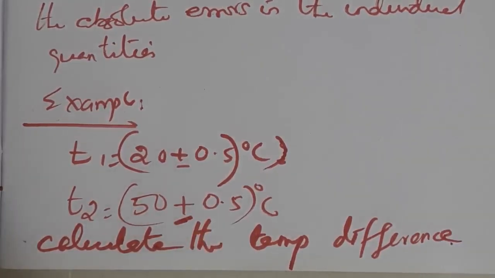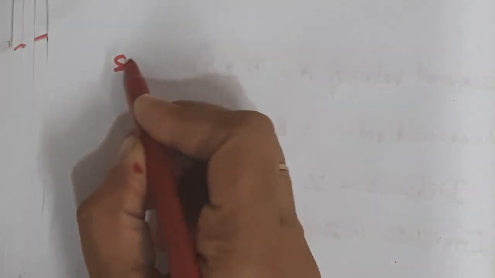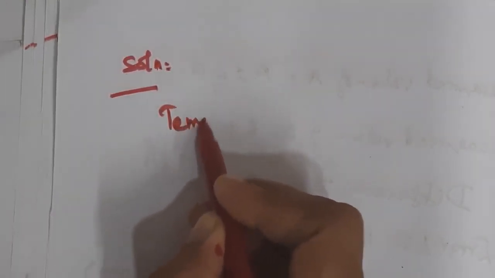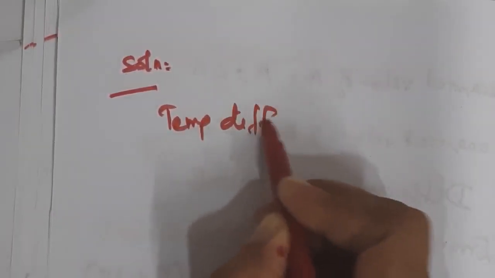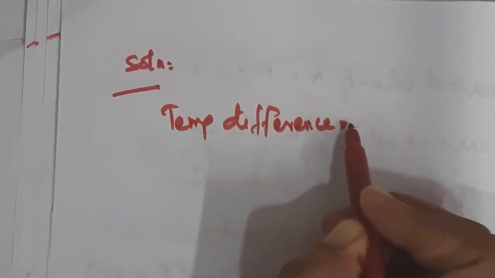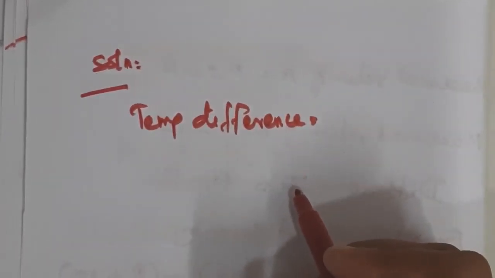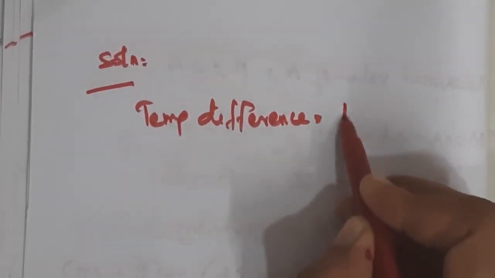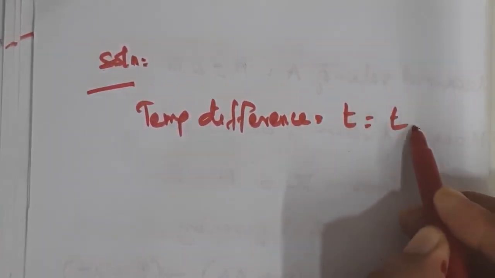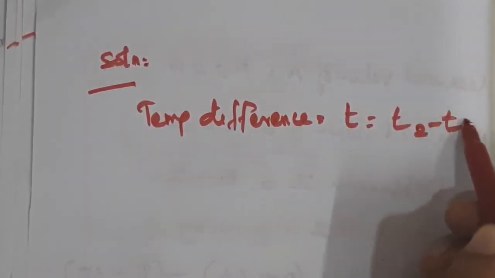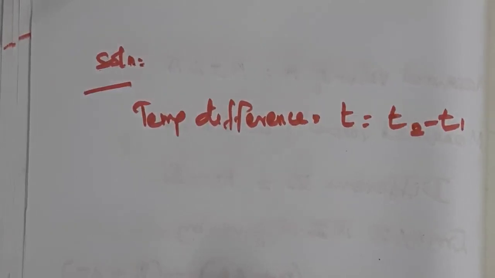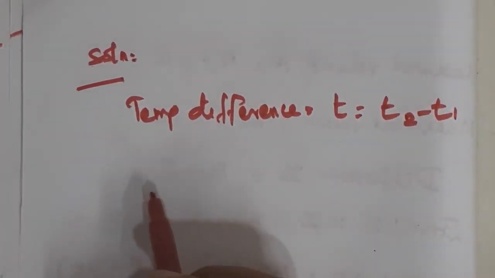Okay, let's do the solution. Temperature difference is nothing but taking the difference of two quantities. So T equal to T2 minus T1.